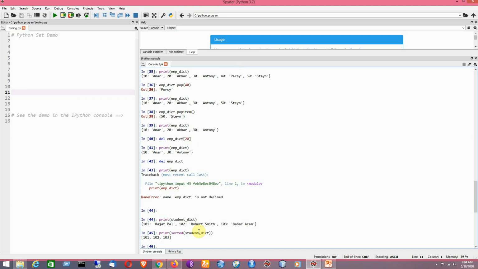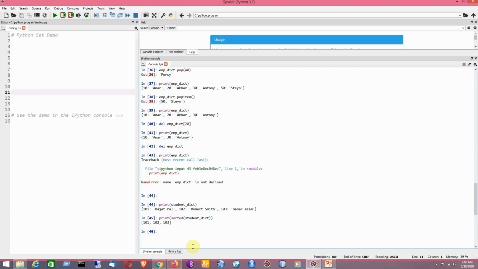Now I would like to copy the contents of a dictionary to another using the copy method. Say for example, I am having student_dict as the dictionary. Now I would like to copy its contents to another dictionary that is named stud_dict.